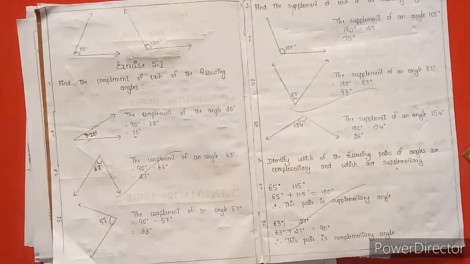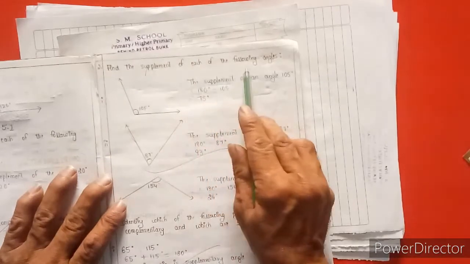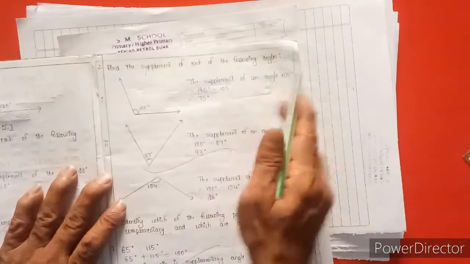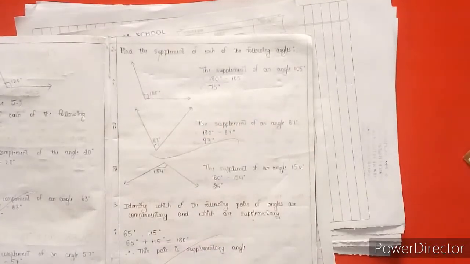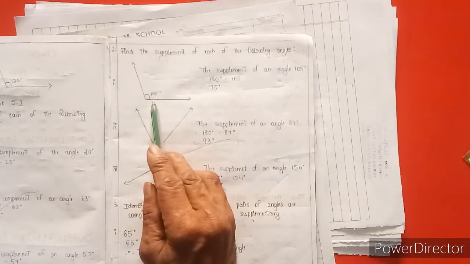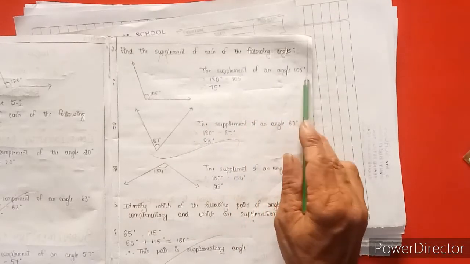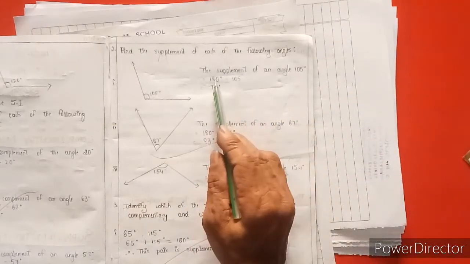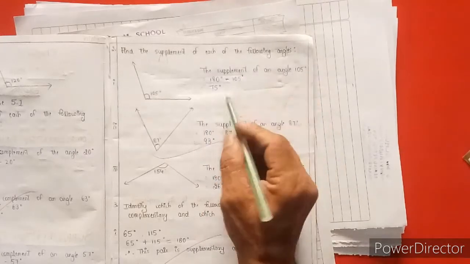Similarly, I am going to explain the second main question. Find the supplementary of each of the following angles. The first main question was complementary; here they give supplementary. Supplementary makes how many degrees? 180 degrees. The first angle is 105 degrees, so we subtract 180 minus 105, and we get 75 degrees.